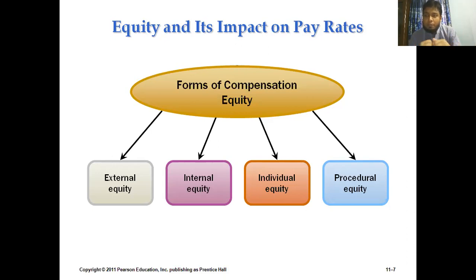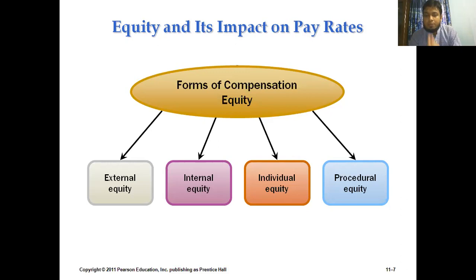Whenever employees feel or experience that they are getting low payments compared to other competing organizations, they will be very frustrated. So we need to concentrate on that particular issue: we need to compare our positions' payments with the payments for the same positions in other competing organizations. That is what happens in the private sector of our country. Different organizations pay different amounts for the same job titles and the same activities. So we need to concentrate on external equity.